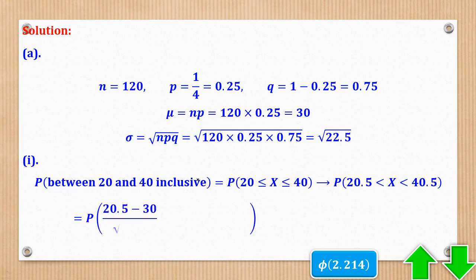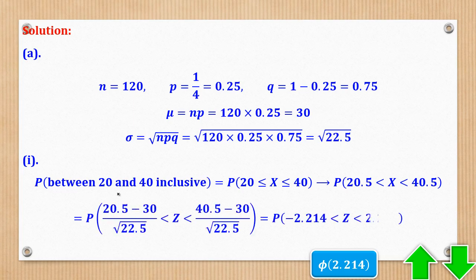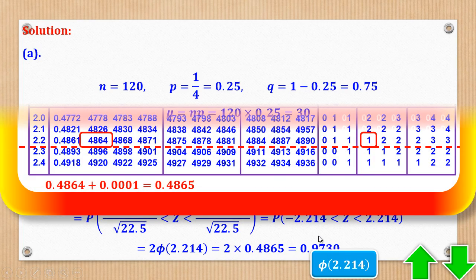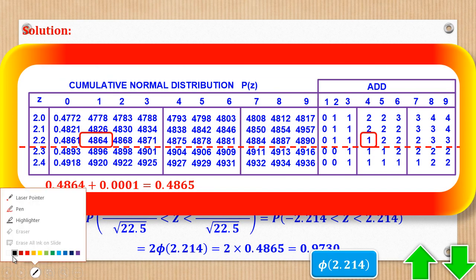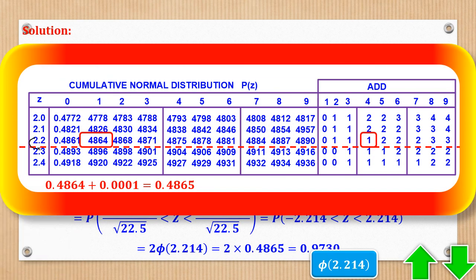Then you standardize because I know the mean and I know the standard deviation, to get the Z values to 3 decimal places. Then I can get the corresponding probability of that Z value. So phi of 2.214, you'll come here, 2.214. So 2.21 is this, which is this probability.